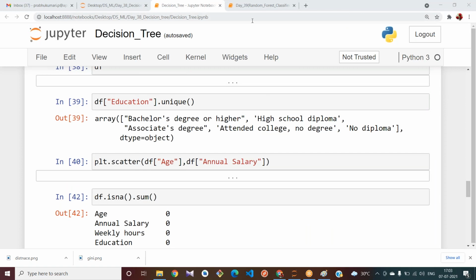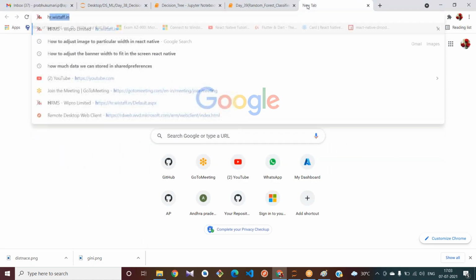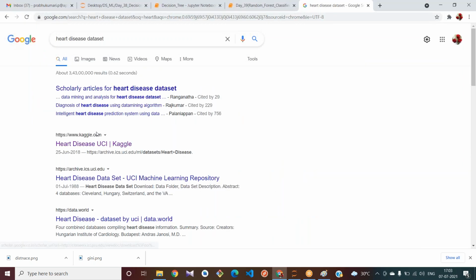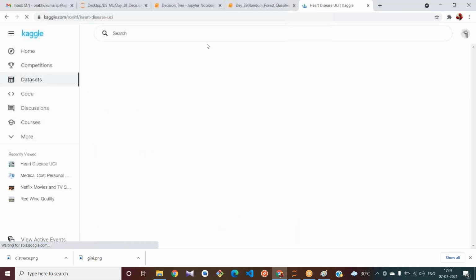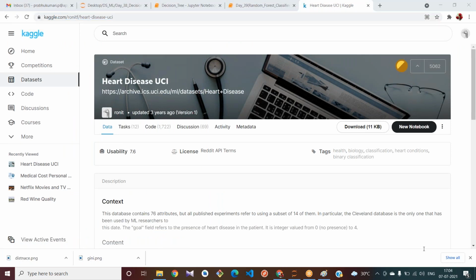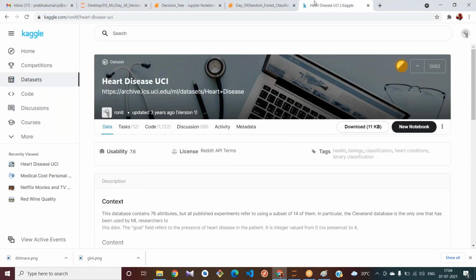I gave the heart.csv link yesterday, no? Once observe, I have posted it in the chat box.